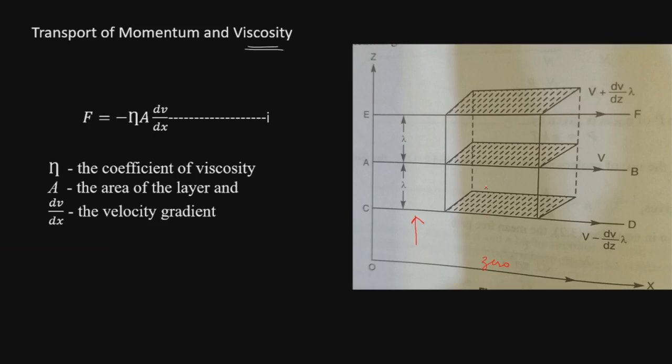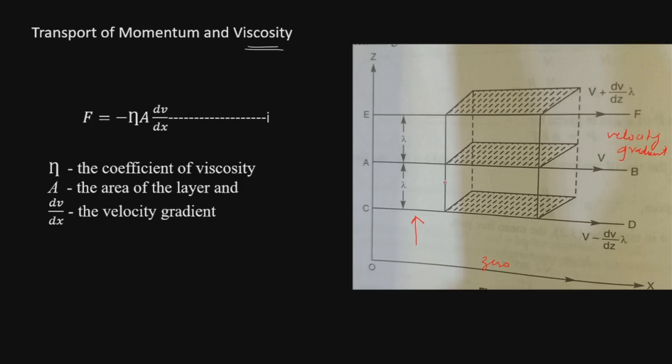Let us take the uniform rate as dV by dz, which is known as the velocity gradient. So we have a velocity gradient between different layers.